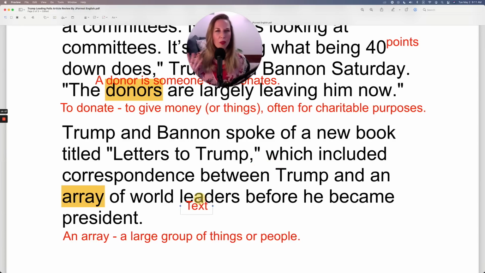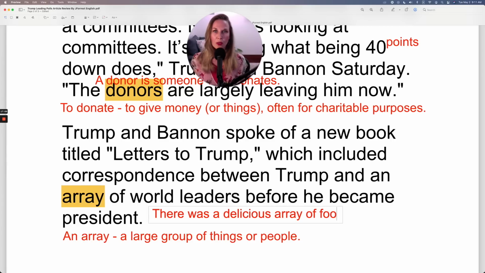For a more everyday context, you could say there was a delicious array of food at the party. So here, notice, if I got rid of my adjective delicious, then I would need to add an because array starts with a vowel.